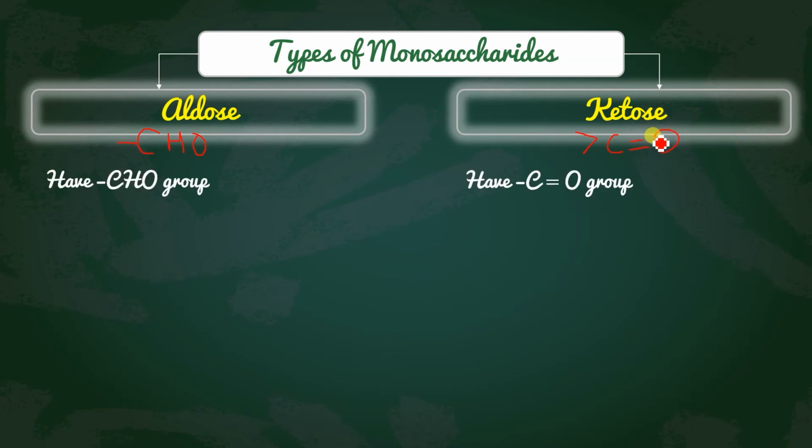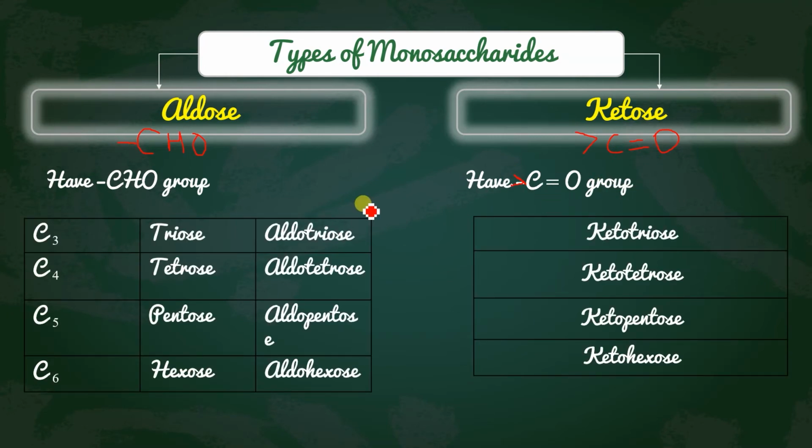So what are the other differences? The CHO group is already written over here, and here the C double bond O group. Now how to name it, how to pronounce it. If the carbon number is 3, then it is tri. And as I told you, all carbohydrates end with -ose, so that can be called triose.